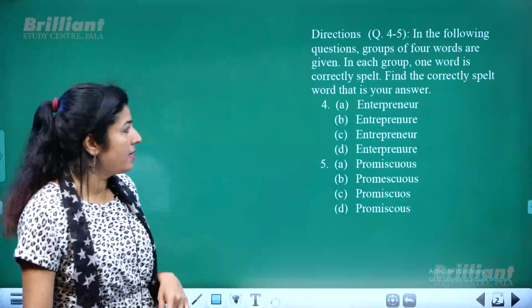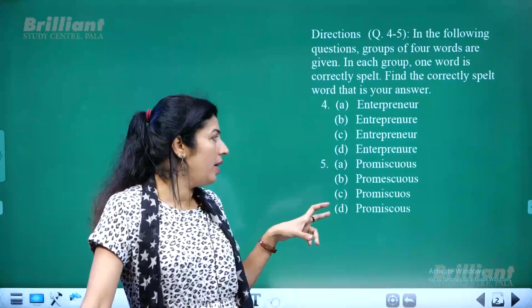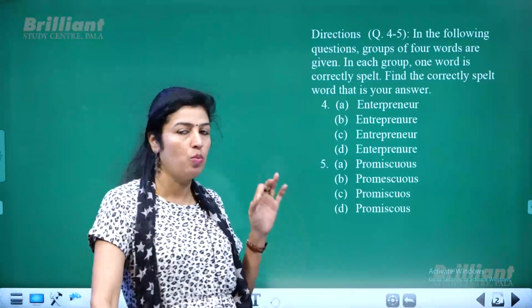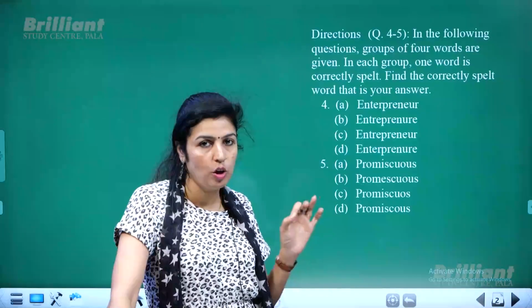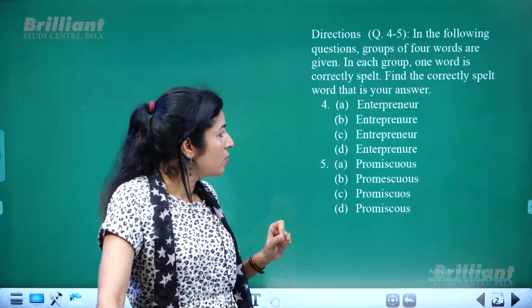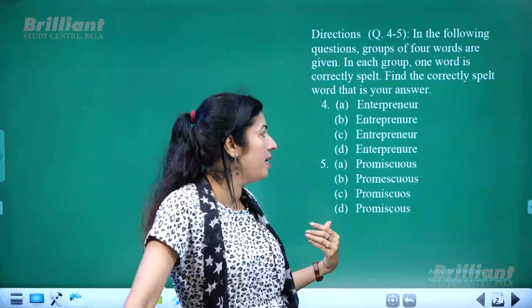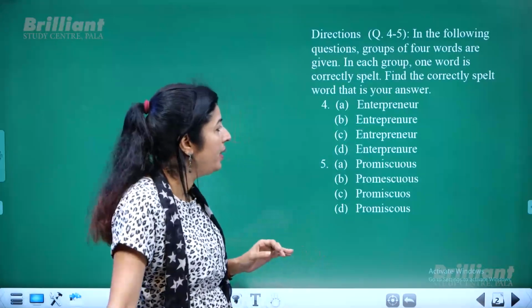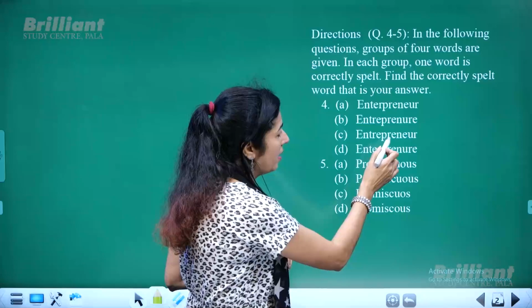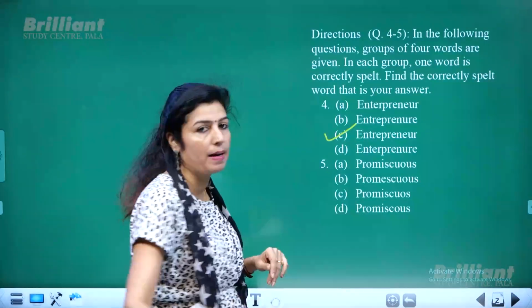Okay, now next, in these two questions we have the same word which has been repeated, but only one of the options has got the correct spelling, and you have to choose that particular option. Okay, so entrepreneur and promiscuous, which spelling is correct? Entrepreneur, ENTREPRENEUR, is the correct spelling.